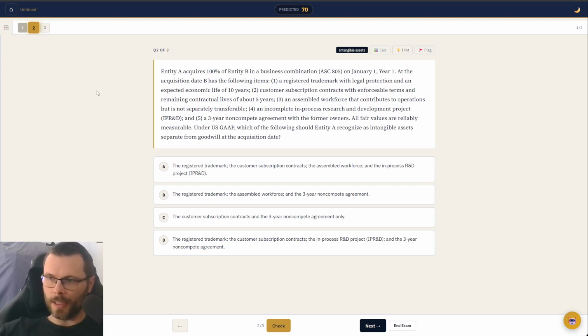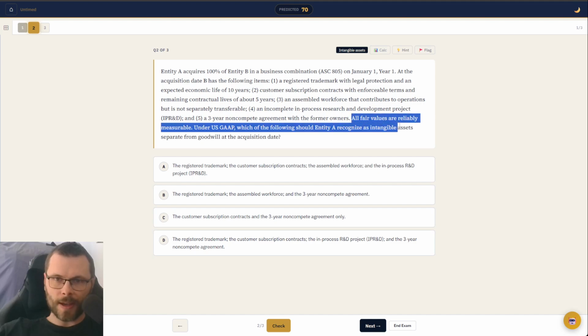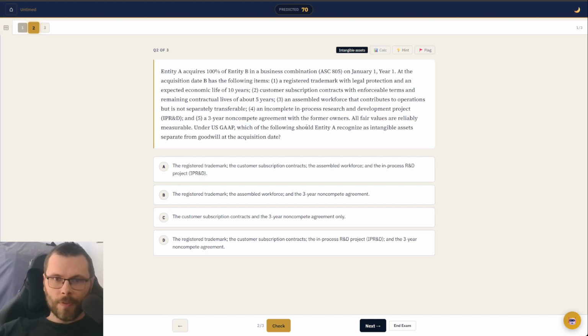So let's actually see what the question's asking for. All fair values are reliably measurable. Under U.S. GAAP, which of the following should entity A recognize as intangible assets separate from goodwill at the acquisition date? Okay, so we're going to look for things that can be properly accounted for separate from goodwill.